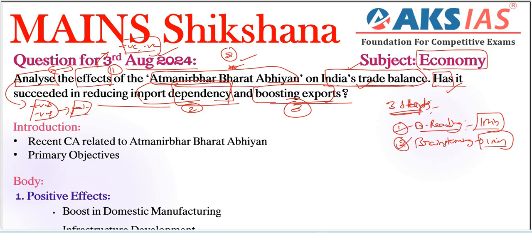In this step, we need to recall each and every aspect related to our topic. Recently, what steps have been taken by the government regarding Atmanirbhar Bharat Abhiyan, or what is the background of the particular scheme, and also we need to provide some facts, examples or reports. We need to provide schemes like the production linked incentive scheme as examples, right? We need to provide some imports and exports data also, based on the question tags or keywords given in the question, right? Next thing is presenting the answer.